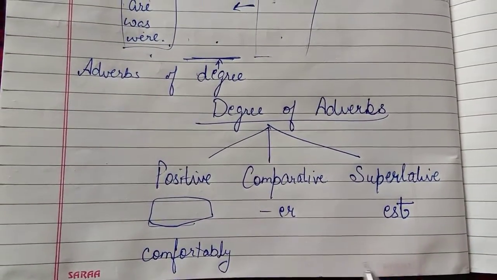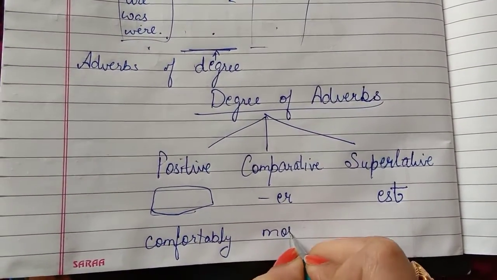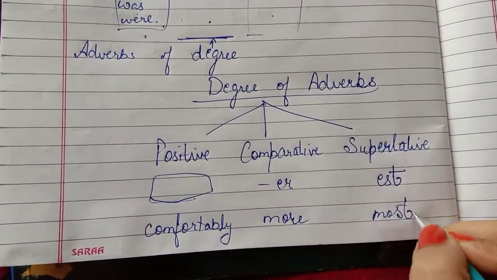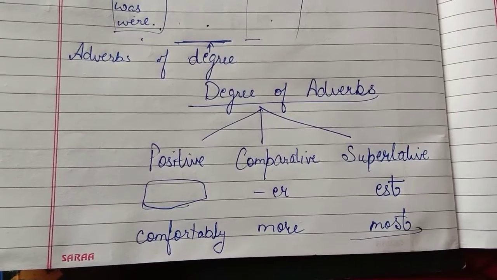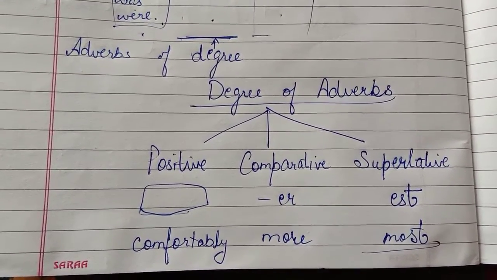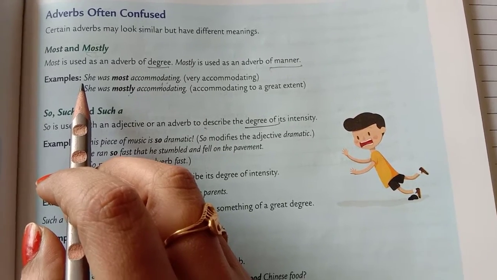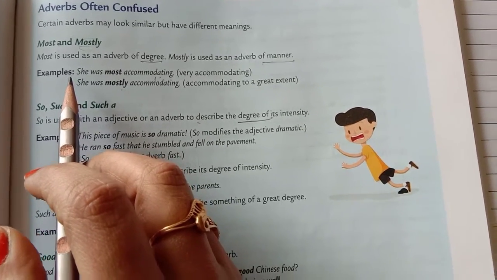In this case, we add more for the comparative degree and most for the superlative degree.